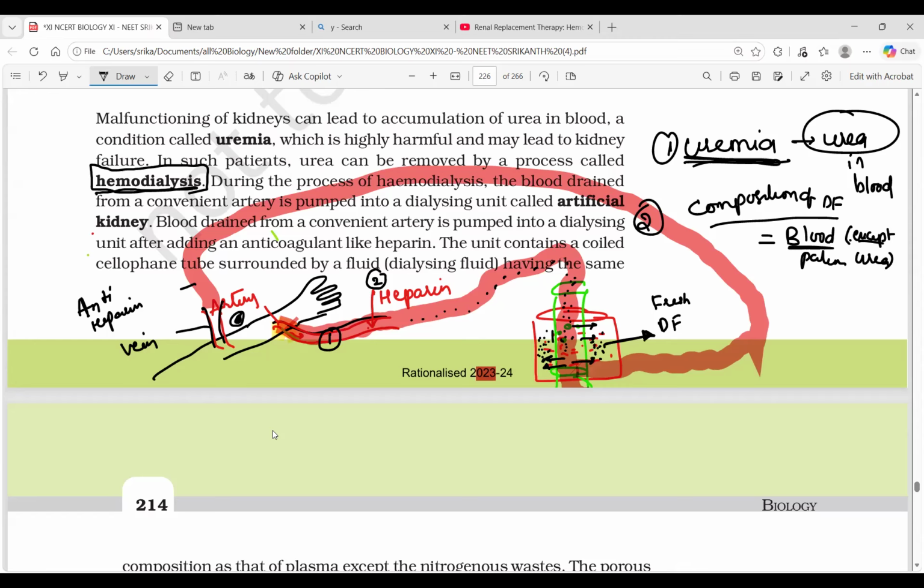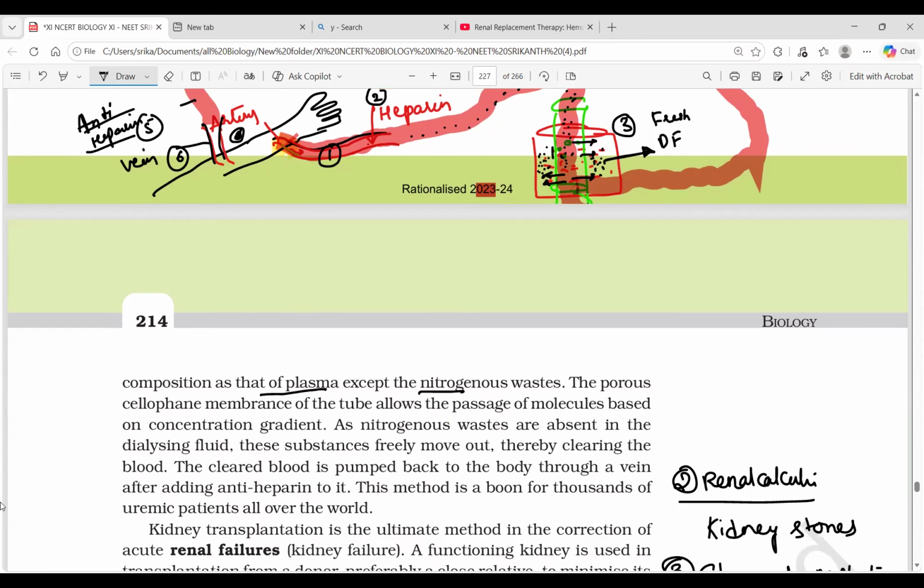Okay. Next, that is number three, concentration gradient difference between the dialyzing fluid and the blood of the patient: urea moves from the blood of the patient to the dialyzing fluid. Next, number four, blood is returned back. Number five, we add anti-heparin, and six is the vein. Okay, so this is the story of hemodialysis. Let's do one thing.